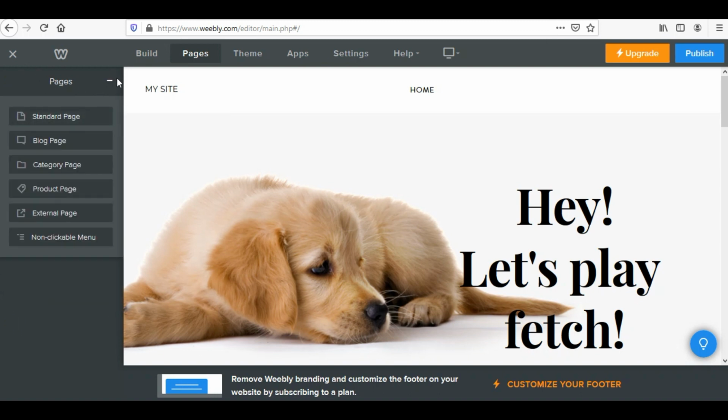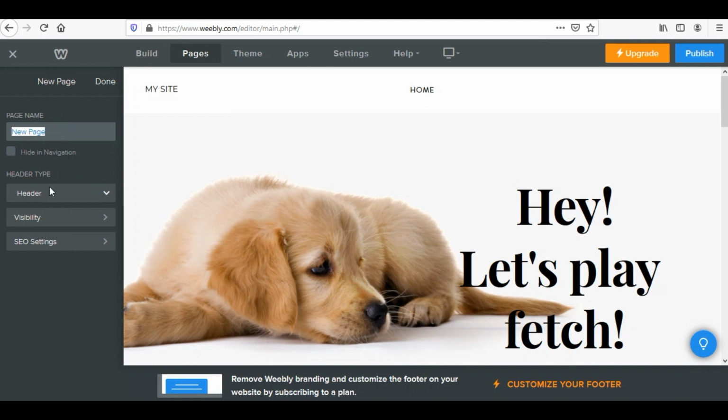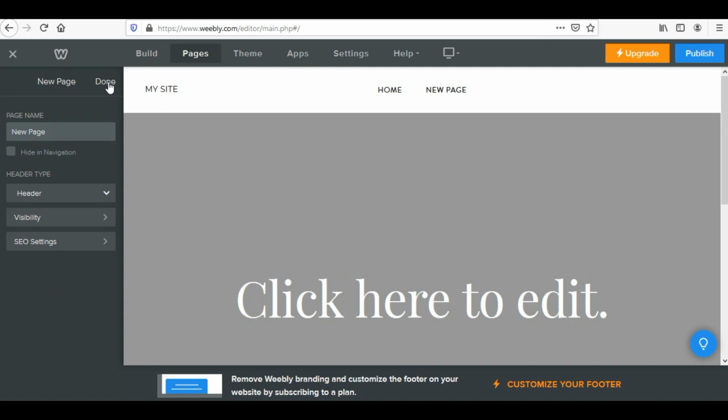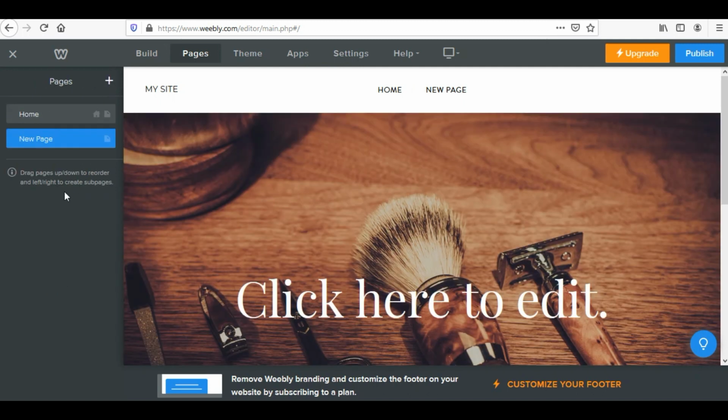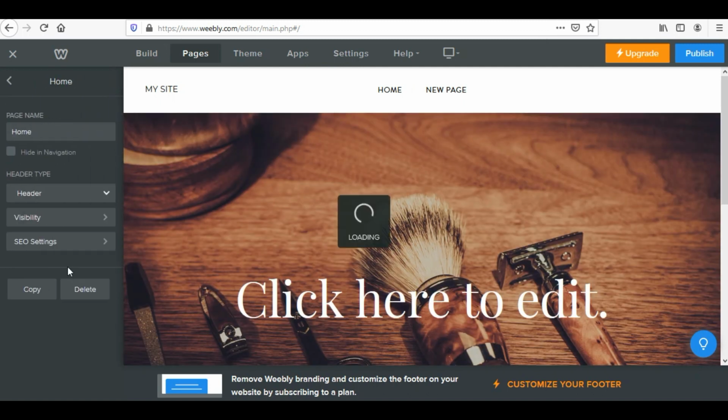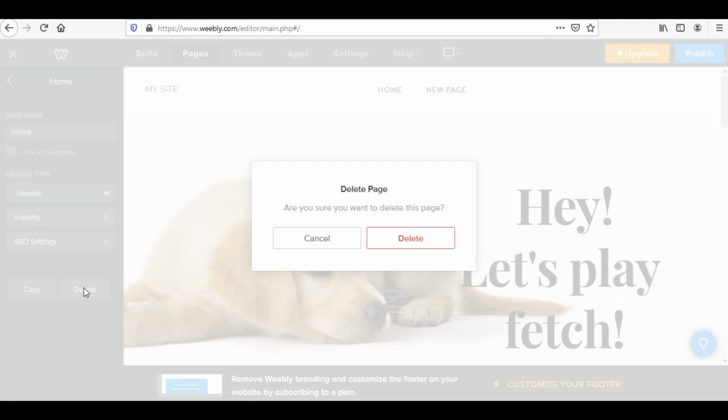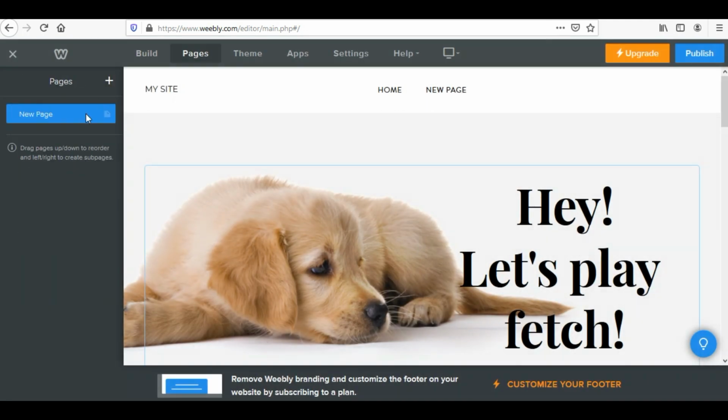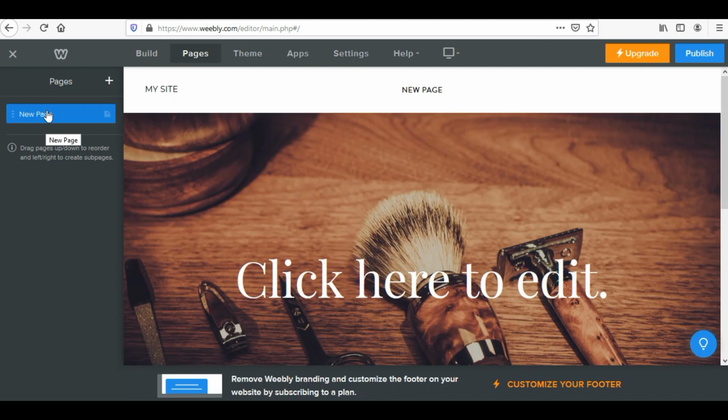In order to add a page, I have just clicked on the plus button and it is giving me these options: a standard page, a blog page, a category page, product page, external page, or a clickable menu. I just need a standard page. I'll keep the name as new page only, what is already given, and I'll click on done. Now there are 2 pages, and let me click on this home page now, and I can see on the home page the delete button is highlighted. I can delete it now. So I have deleted it and I'm left with this new page only.